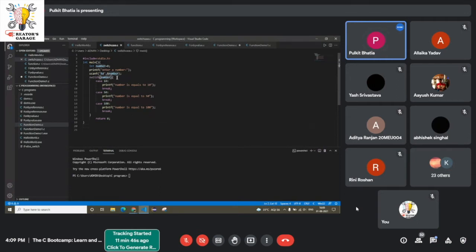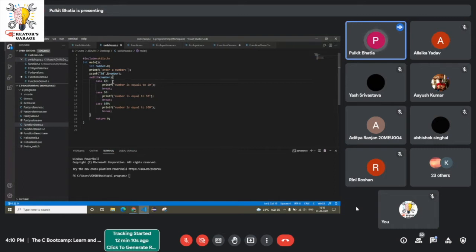After the switch, anything that is put inside these brackets is known as a parameter. Now this parameter number is being compared to the cases. You write cases here.